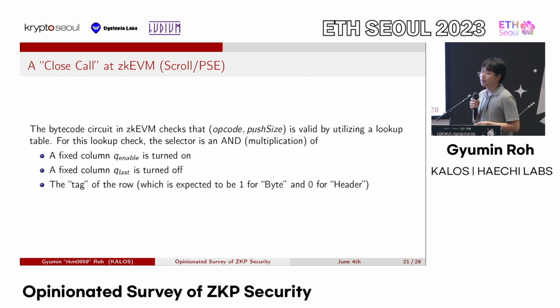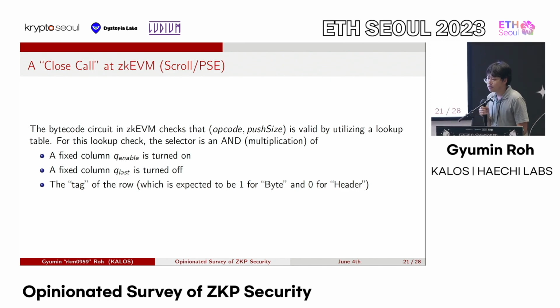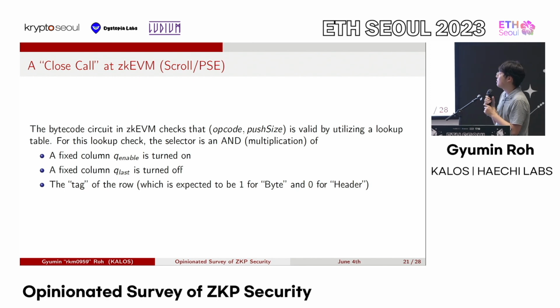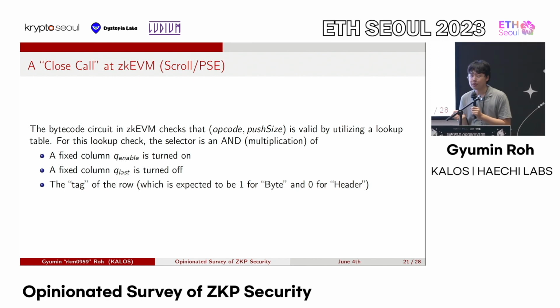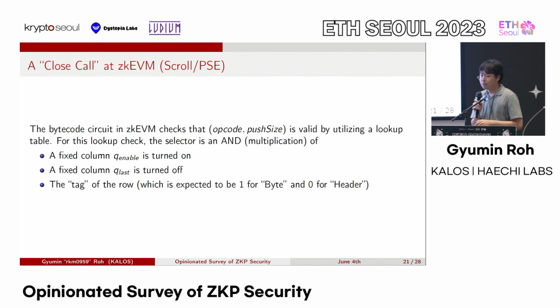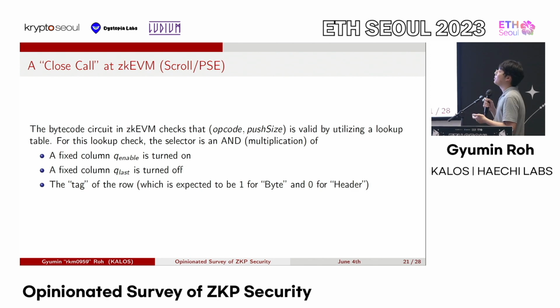This wasn't a full vulnerability, but this was a close call in the ZK EVM. So for example, in the bytecode circuit, the ZK EVM checks that this tuple of opcode and push size is valid by utilizing a lookup table. So basically, push 5 corresponds to 5, push 10 corresponds to 10, and so on.